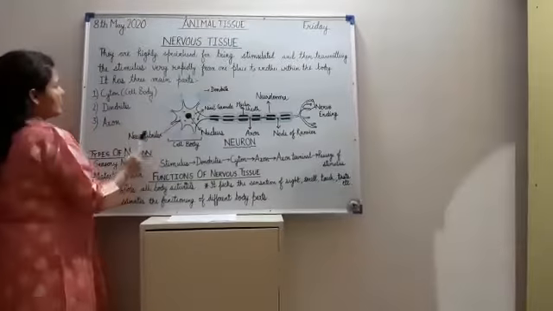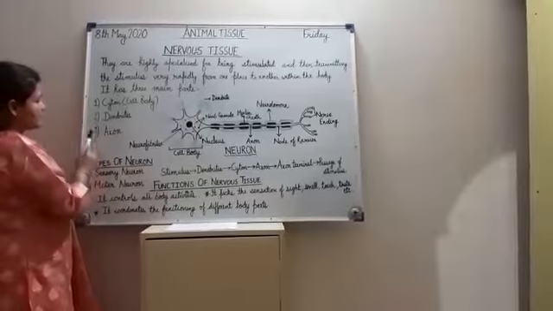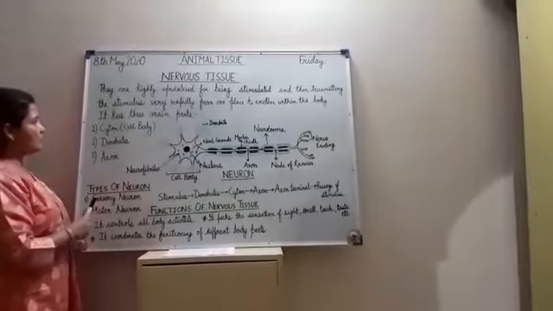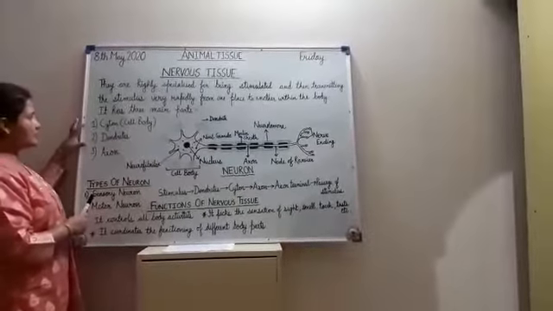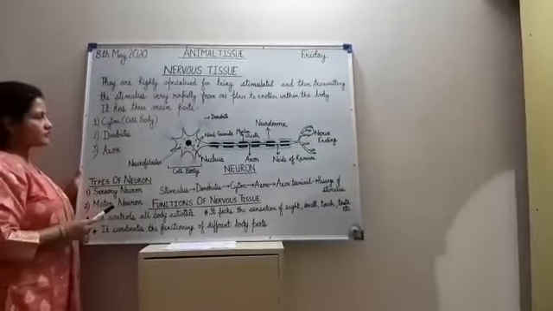Neuron or nerve cell has three main parts. Number 1 is the cyton, number 2 is the dendrite and number 3 is the axon. Here we will discuss these three parts. First we will discuss the cyton.